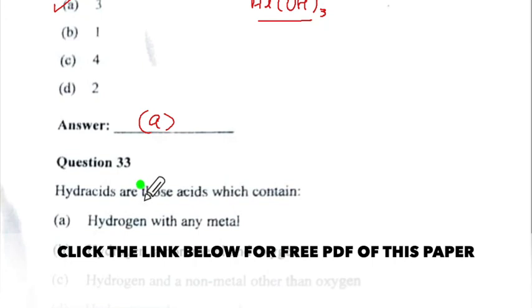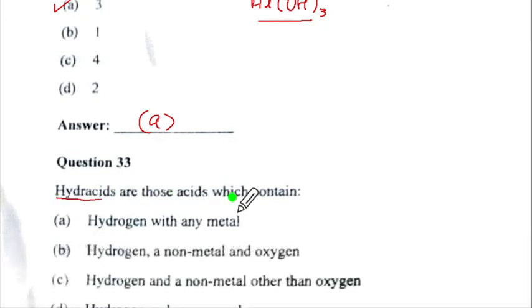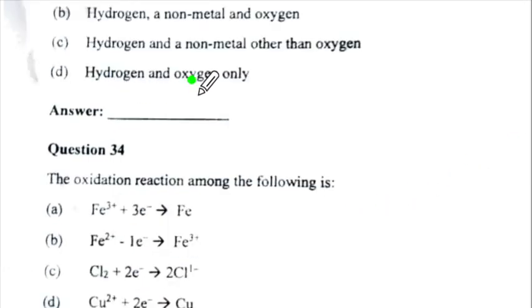Let us look at question 33. Hydracids are the acids which contain only hydrogen and another element which will be a non-metal. Now they are saying hydrogen and any metal, so you cannot take this. Hydrogen, non-metal, oxygen will be oxyacid, so you can't. Hydrogen and non-metal other than hydrogen, yes, this is the correct one. We can't have H2O. Okay, so C is the correct option. But let us see option D, what it is. Hydrogen and oxygen only means water. Now water is not the correct option. So hydracid will be this one, which is option C.